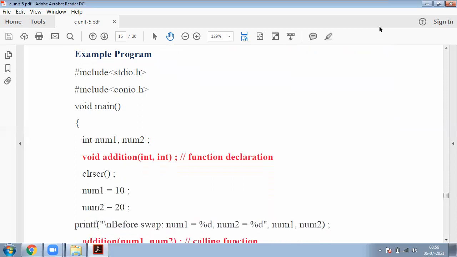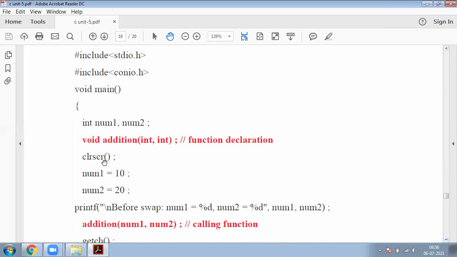Here there are two header files: stdio.h and conio.h. This is the main function, and then two integer variables are declared, number one and number two. Here, this is the function declaration. In that function declaration, the return type is void.